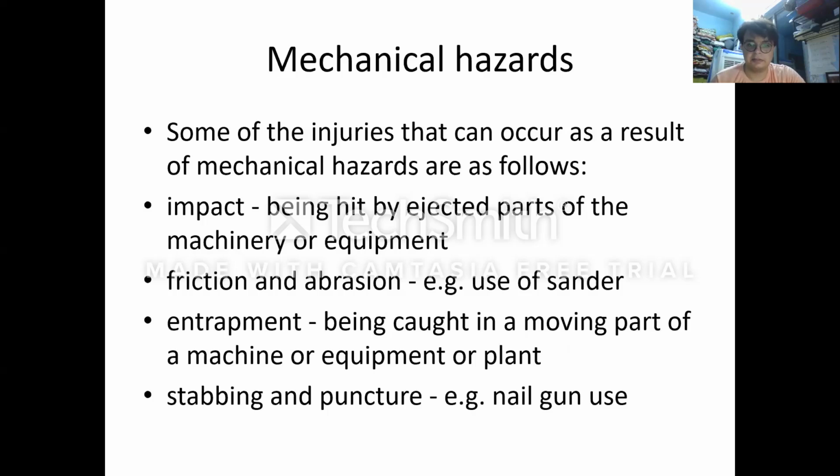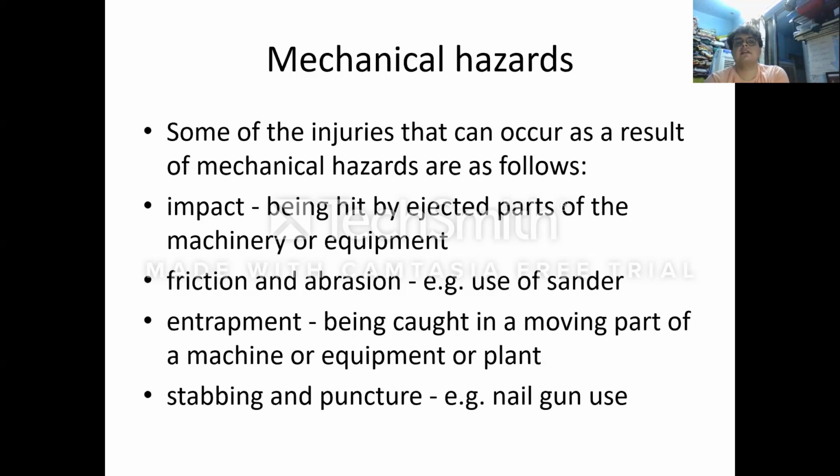Next is friction and abrasion. Example, the use of a sander. We all know that because of wear and tear, because of friction, lack of friction or too much friction, and abrasion, a mechanical hazard can take place. Basically, friction will affect the movement and working of the machine. Abrasion will reduce the life of the machine. The more the abrasion, the more the usage, and the lesser the age. So this is how friction and abrasion also come into it.